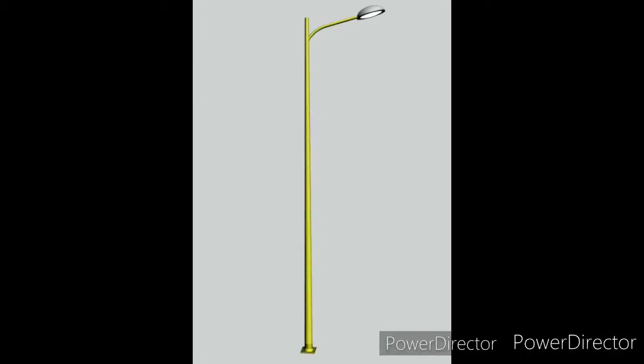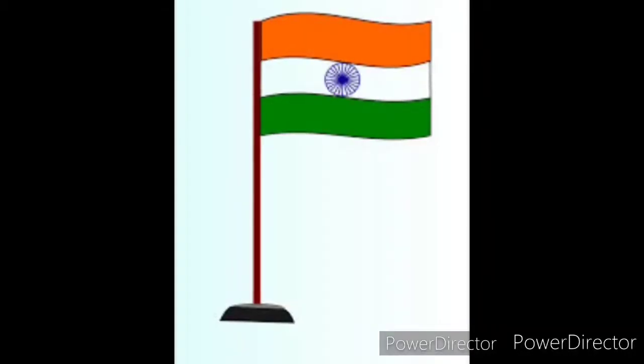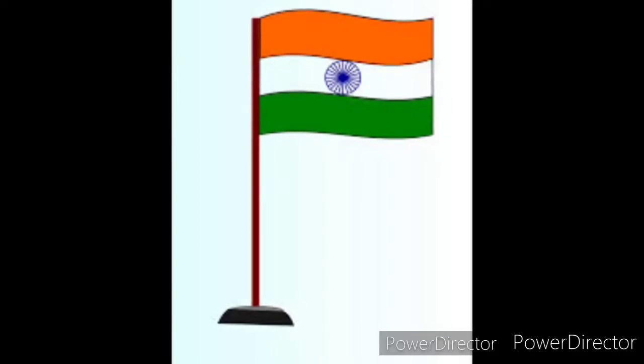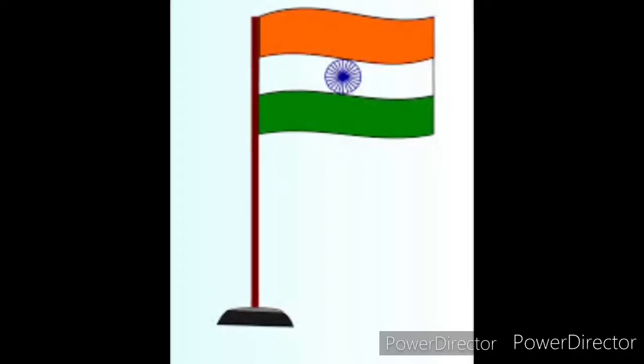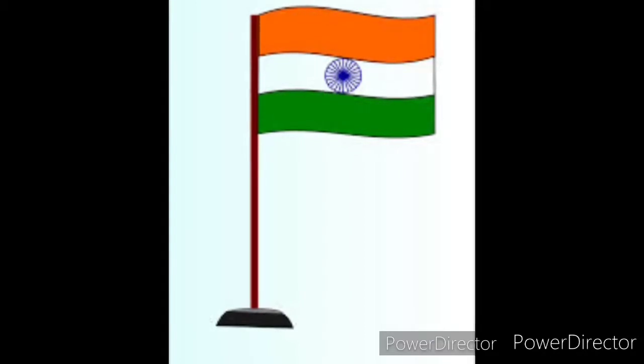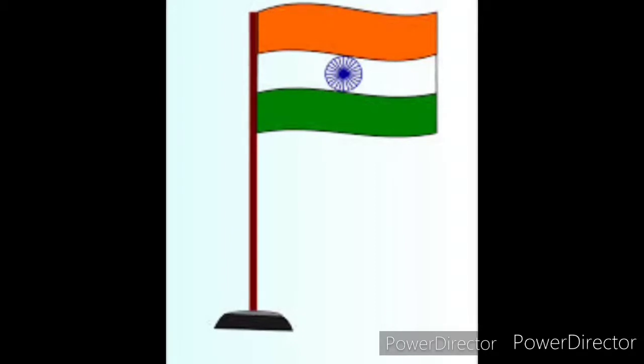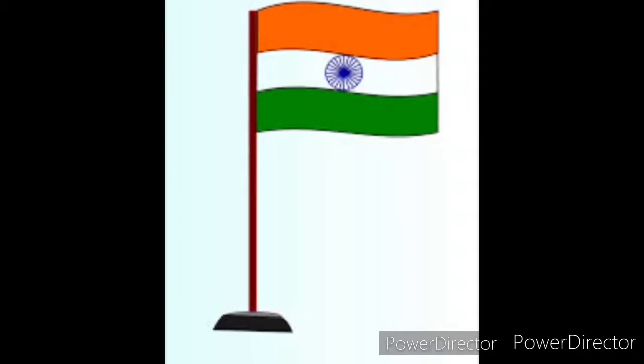So now tell me, have you seen this? Yes, this one is a picture of a lamp post. The speciality of this lamp post is that it is standing straight on the ground, and this one, our national flag, at the time of Independence Day or Republic Day on 26th January, we may see, and it's standing upright straight.